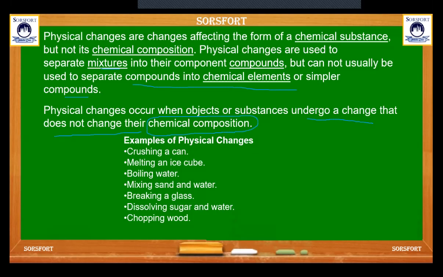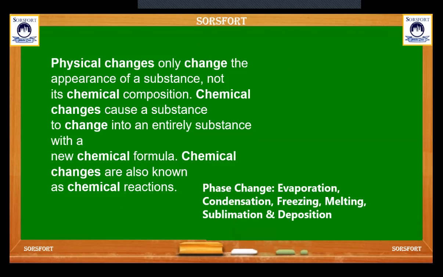For example, crushing of a can, melting an ice cube, boiling water, mixing sand and water, breaking of glass, dissolving sugar in water, chopping wood. These are all examples of physical changes. Physical changes only change the physical appearance of a substance, but chemical changes involve a chemical reaction.